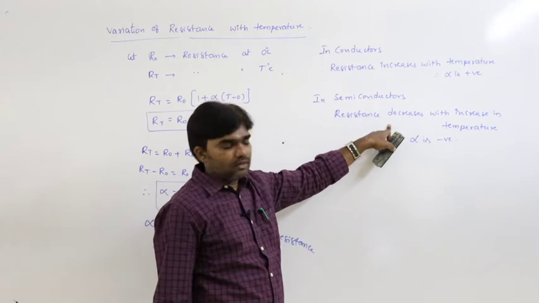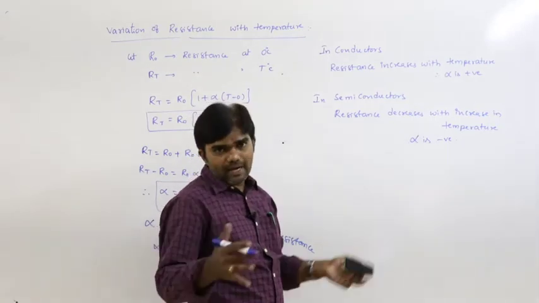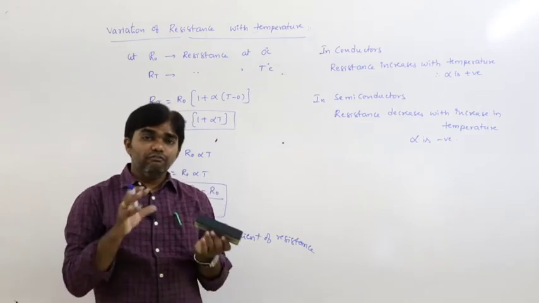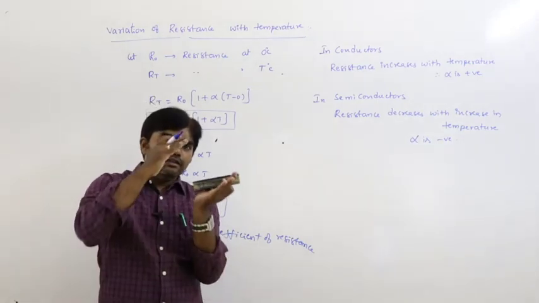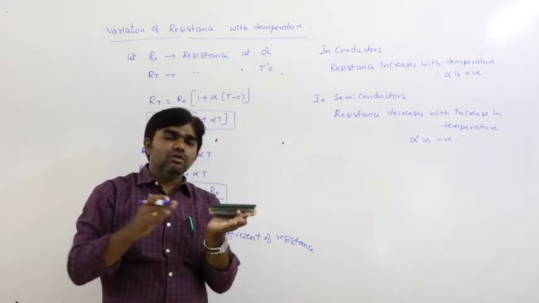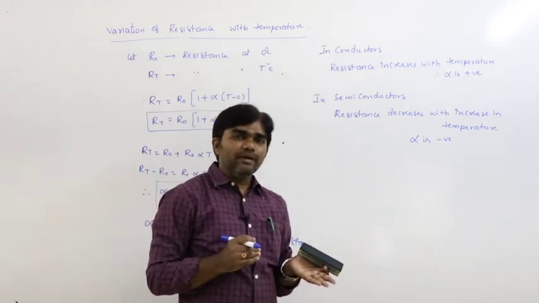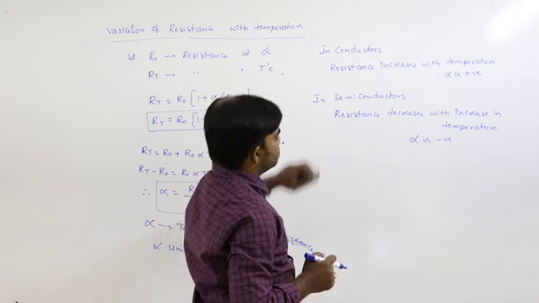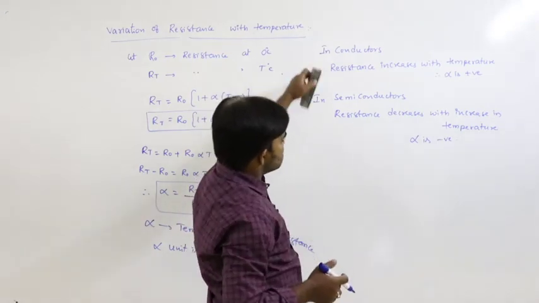What are the bands? Here there exist the valence band and the conduction band. There exists a gap between those two, and that gap is called the forbidden energy gap. Later we can discuss this.